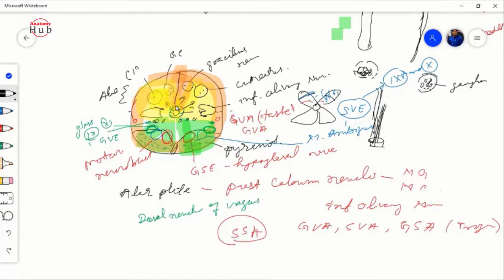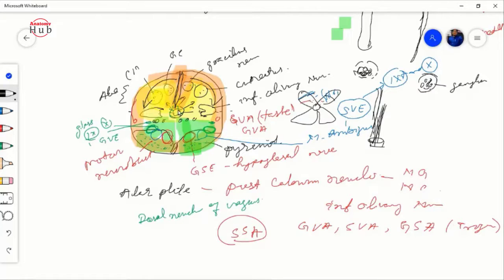So we'll open this medulla anterolaterally in this way. We'll open it from this posterior sulcus. We'll open the spinal cord in an anterolateral way, like opening a book, right?